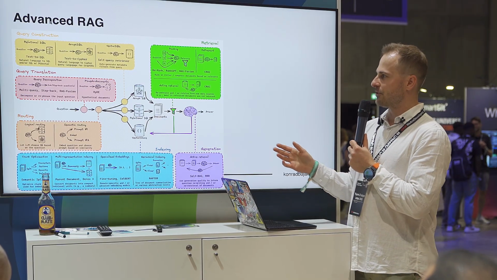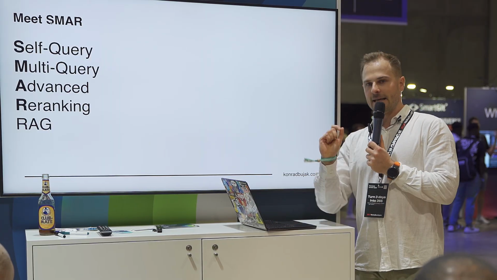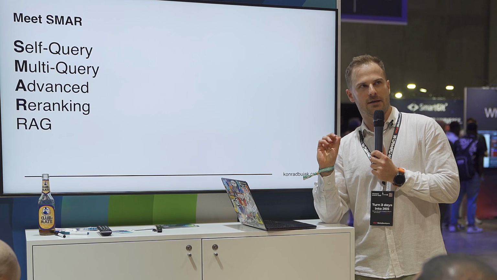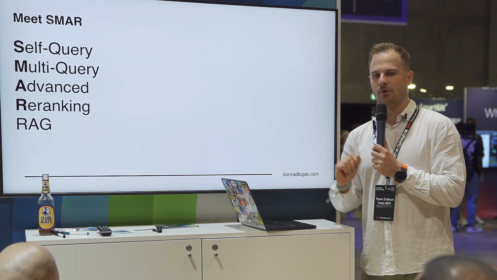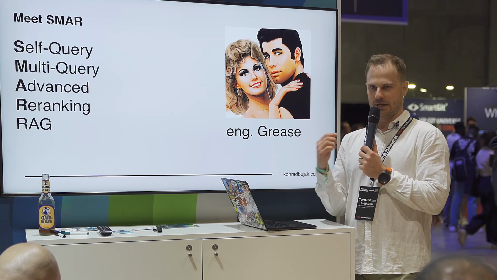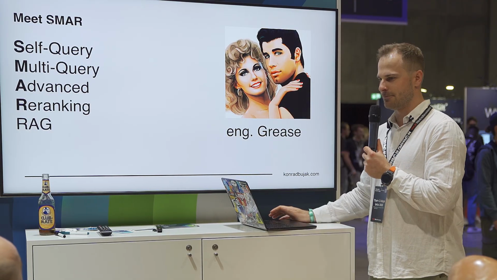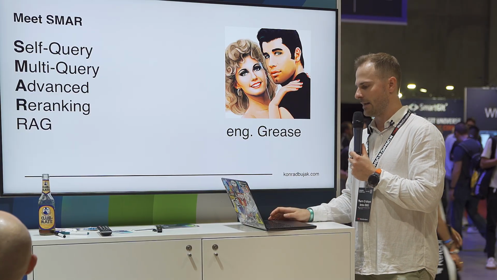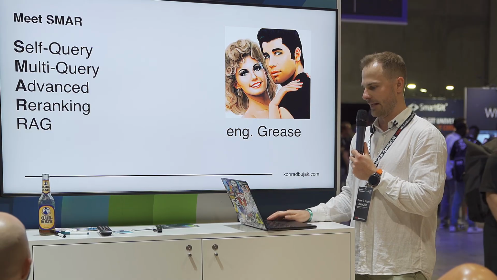Obviously, most systems don't require all of those steps. I even went further and created my own framework for RAG. It was 2024, 2025, and already these queries were running over 1 minute on normal internet. I called it SMAR, which in Polish means grease, like from the movie Grease, because when you are a researcher, you need to have a crazy naming, like clay, which in Polish is cegła, and various weird things.